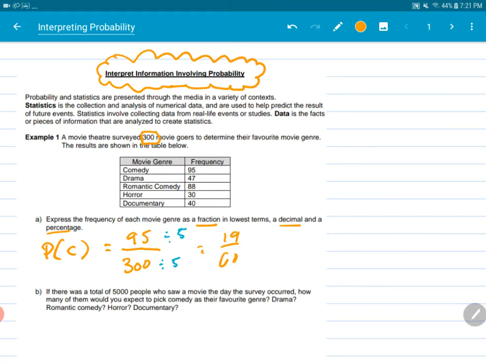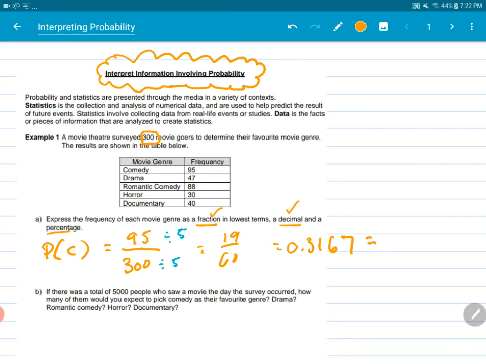Awesome. Okay, so that's our fraction part done, but what about as a decimal? Well, the easiest way to get that answer is to do our numerator divided by our denominator, or 19 divided by 60. So you're going to do that in your calculator. 19 divided by 60. And you should get a decimal, which is 0.31 and then 6s forever. So we're going to round up and say 7. So 0.3167 is our decimal.